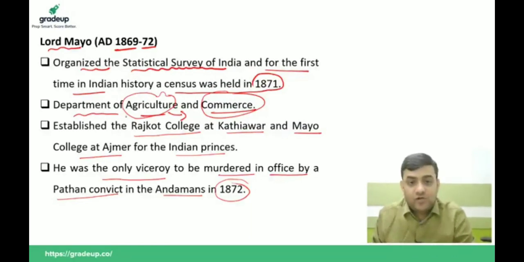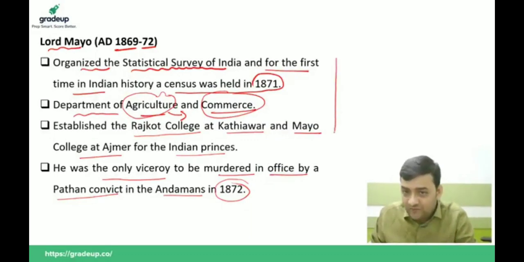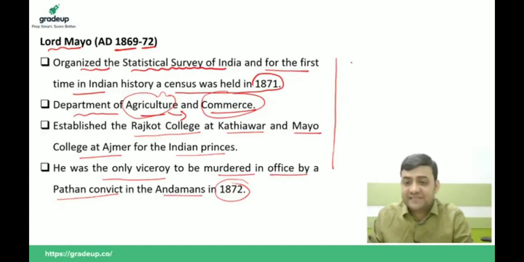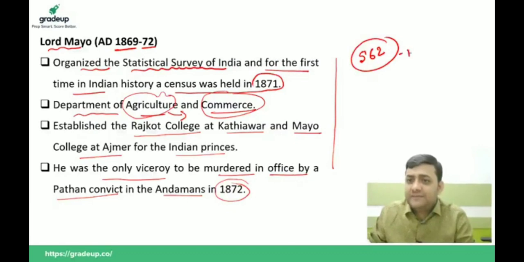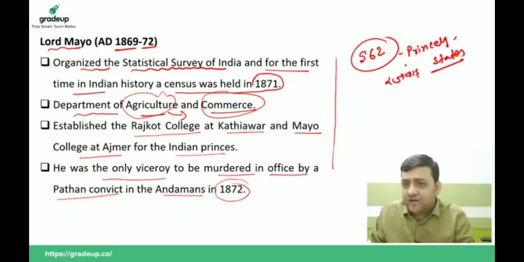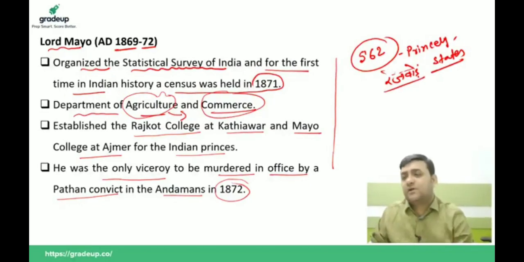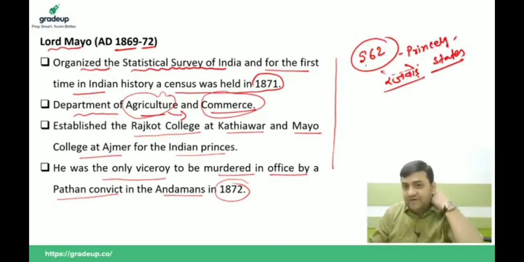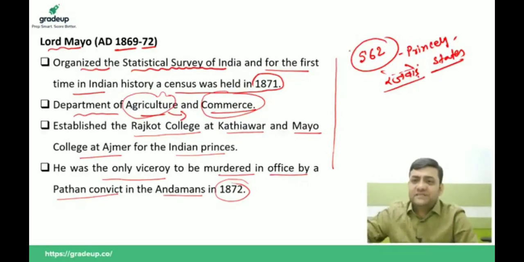Then two important colleges were set up to educate the Indian princes, because when Wellesley started the subsidiary alliance policy, we had many princely states in India. Remember, when the Britishers were ruling, there were 562 princely states. In Hindi we call it Rajwara. These were regions ruled by a king, monarch, or small princes. India was basically divided into 562 small provinces directly under the control of the monarch, called princely states.